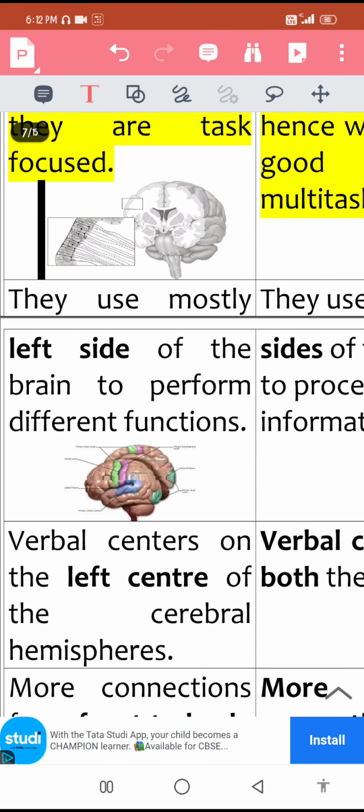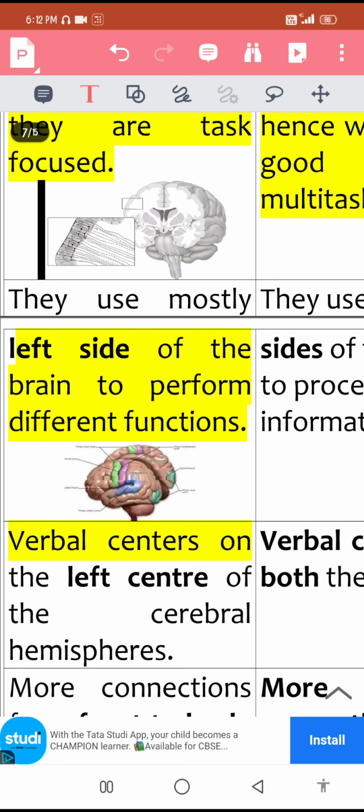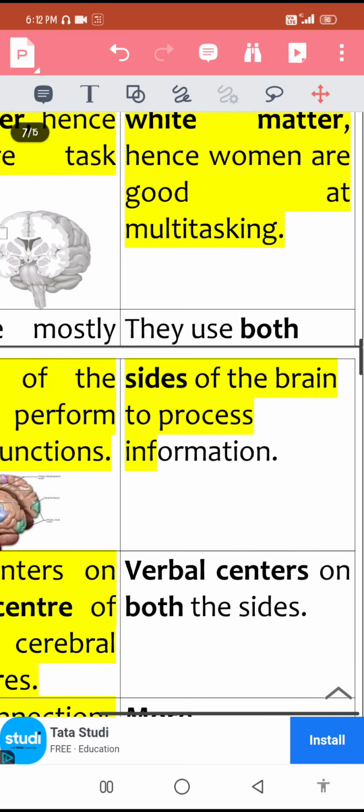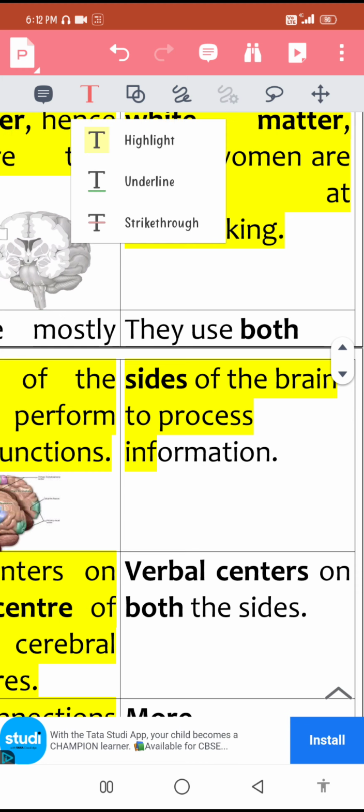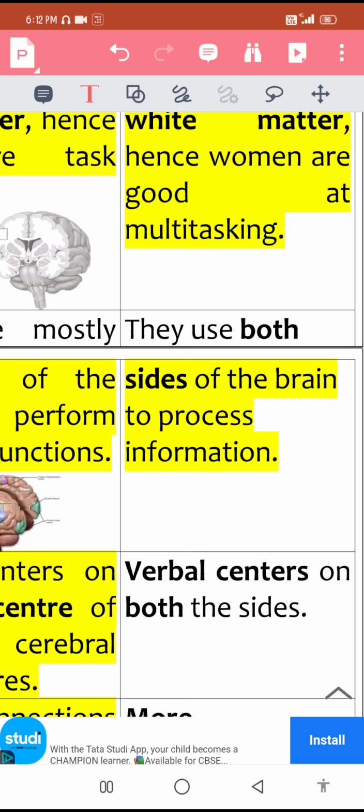Men tend to use mostly the left side of the cerebral hemispheres for performing different cognitive functions, whereas females tend to use both sides of their brain to perform different functions. Hence they process information, generate motor signals and interpret certain stimuli to a greater extent when compared with males. Okay, moving on.